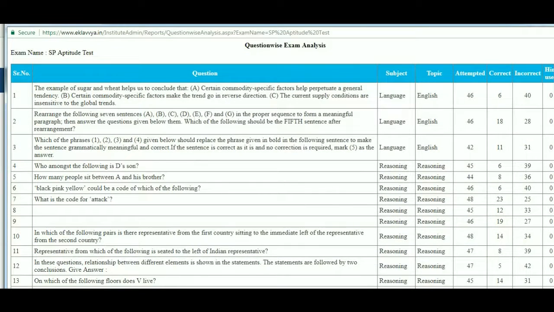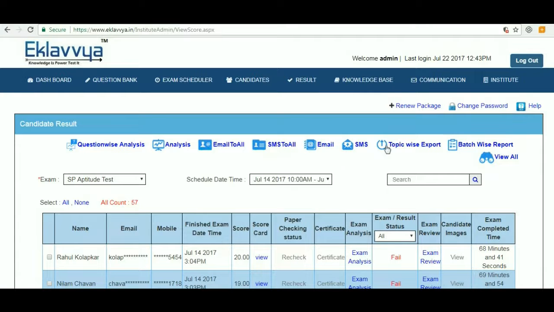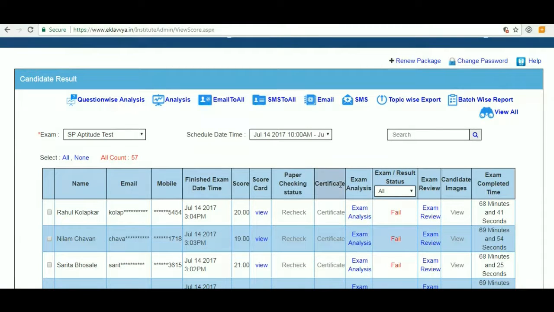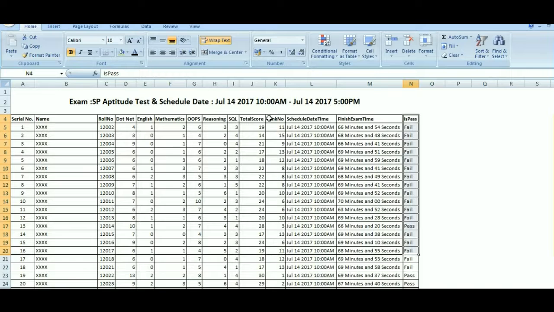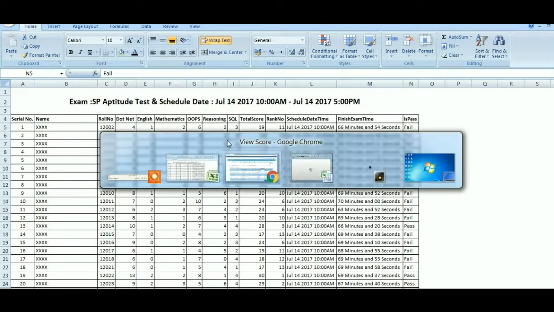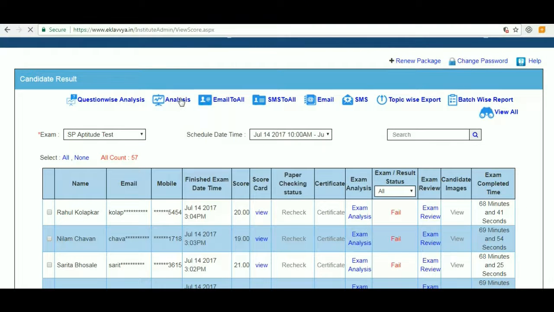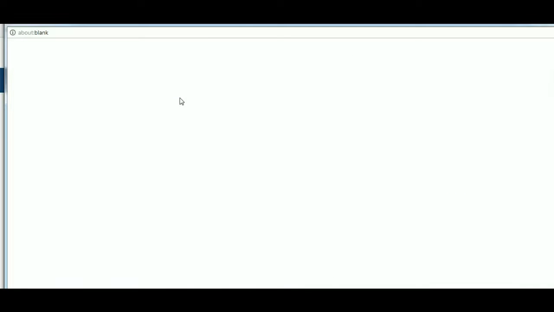For online exams, you can do the analysis of individuals as well as the whole batch using the following data points. 1. Individual ranking of the exam result. The system generates individual ranking based on the total score of the candidate during the online exam. 2. Pass-fail status. You can see the status of the individual candidate based on the examination scoring criteria. 3. Minimum, maximum and average score. You can see the minimum, maximum and average score of the batch of a particular online exam.